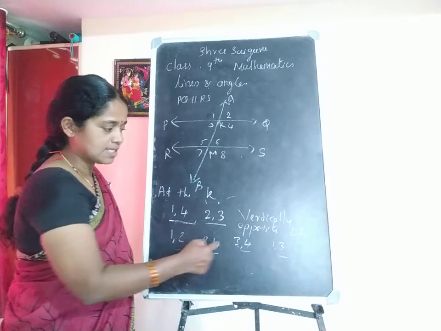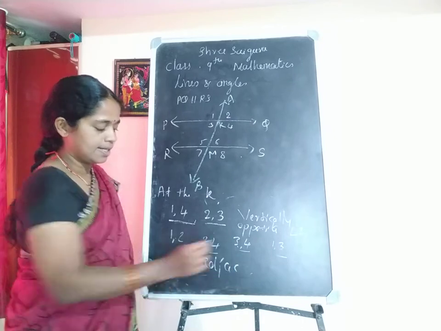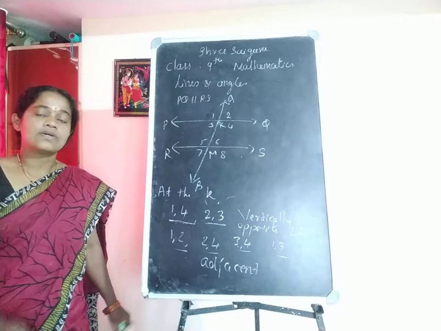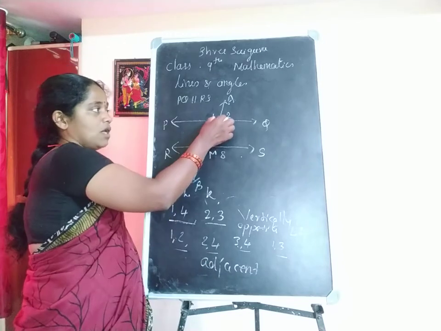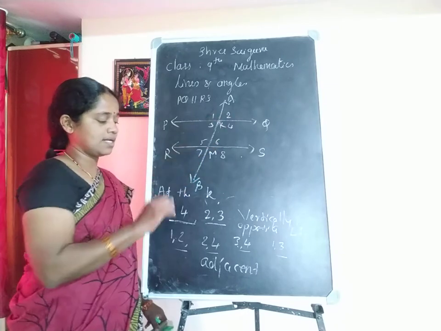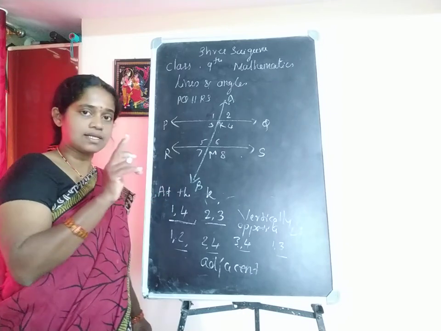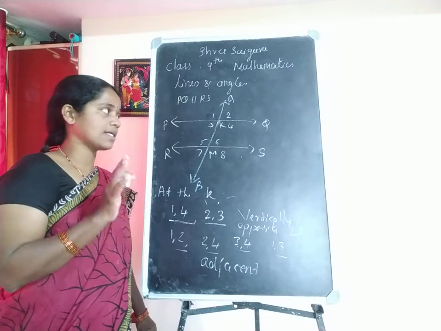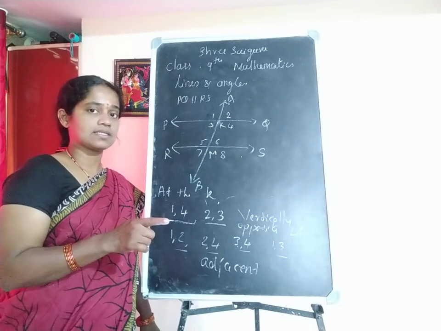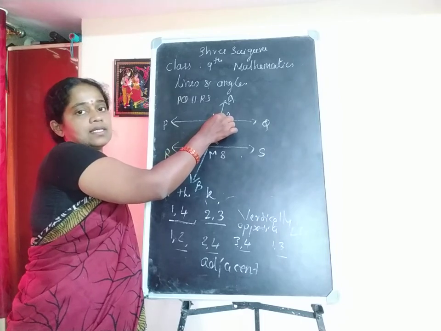All these angles are also called adjacent angles. In this case, adjacent angles are always supplementary. Dear students, what I grouped before, 1 and 2, 2 and 4, 4 and 3, and 1 and 3, these angles are also called adjacent angles or supplementary angles. In this case, the sum of adjacent angles is supplementary.